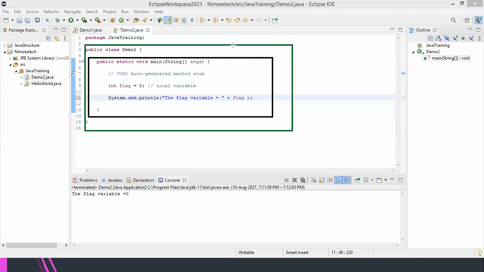Nothing but what? In between here. If you create a variable in this space, in between the method and the class, then it is called an instance variable. I think it's clear.